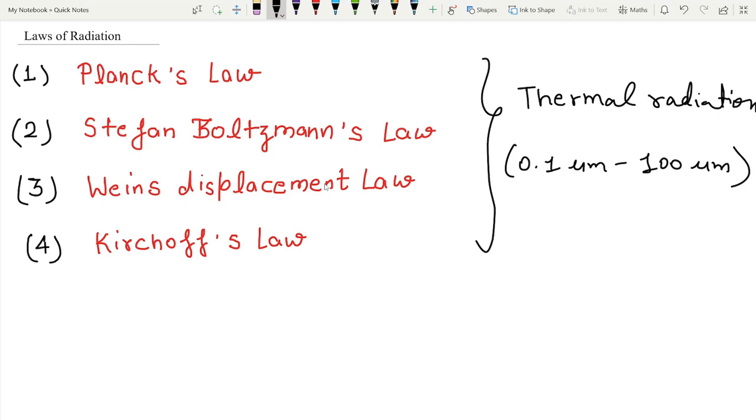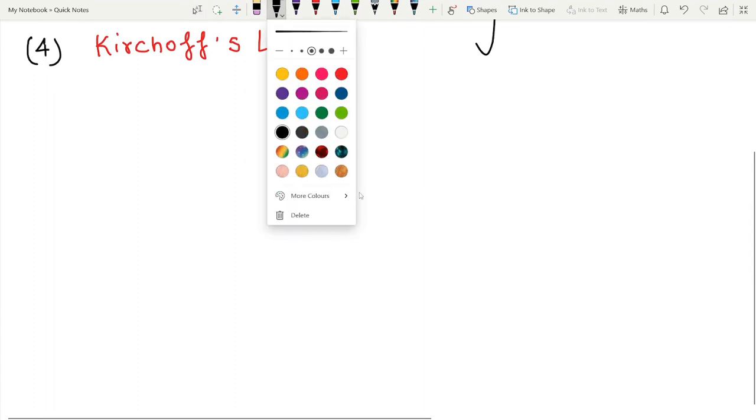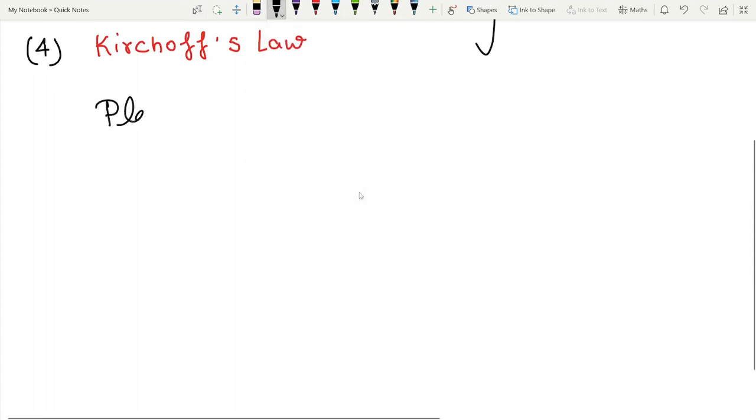So what are the laws? First one Planck's law, second Stefan-Boltzmann's law, third one Wien's displacement law, and fourth one is Kirchhoff's law. These are basically the four laws of radiation. Okay, now we are going to see Planck's law.